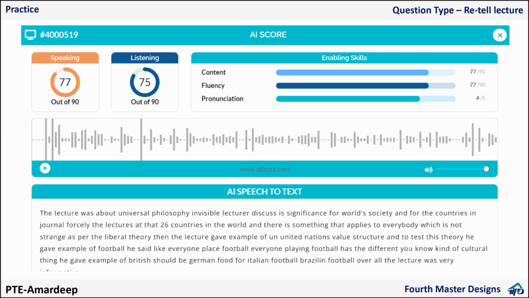Okay, guys. So I hope you have got the idea how we get this retell lecture in the exam. Remember, the moment your audio is over, you will be writing keywords on paper, so you will be looking down. The moment you are done writing your keywords and you look at the screen, it will be like 5, 4, 3. So you have to be prepared. Remember, there is no time. And if you feel like you can also do it with ease, you can write keywords, guys. It's not about writing keywords. It's not about seeing someone else doing it and feeling like, okay, it is easy and you can also do it.